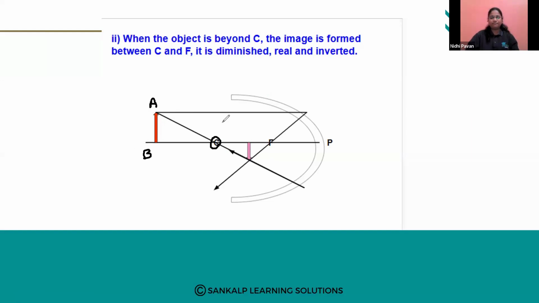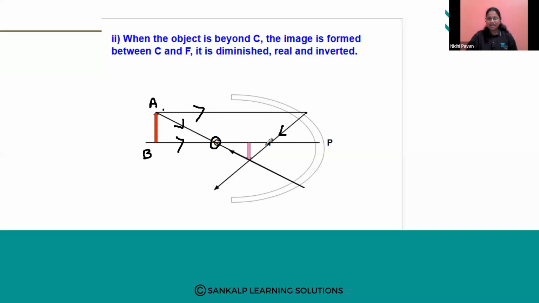So when a light ray comes from the object, this is a reflected ray, and the reflected ray is passing through the focus. This is a reflected ray, and this is an incident ray. This is also an incident ray. Two rays are there. One incident ray is passing parallel to the principal axis.